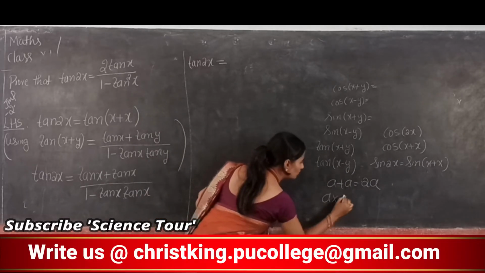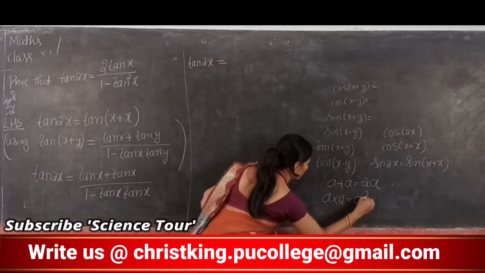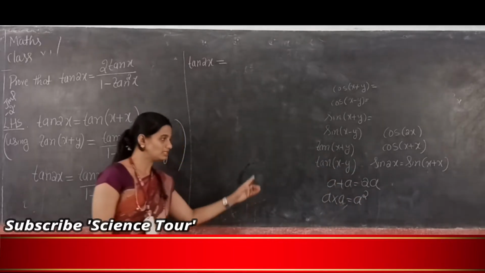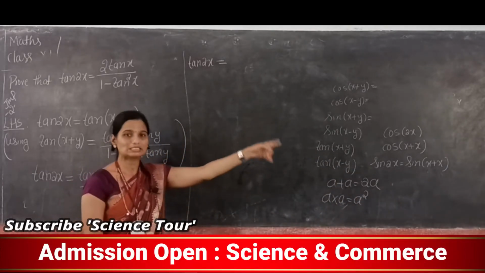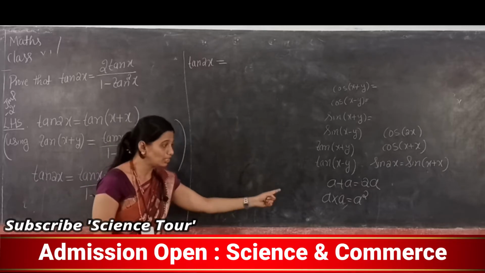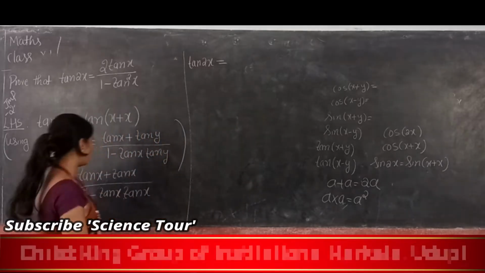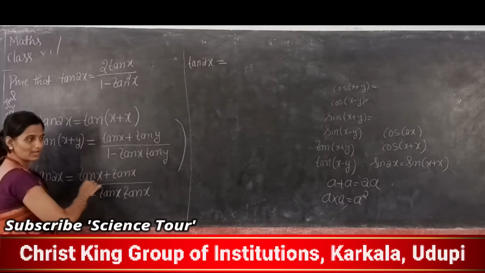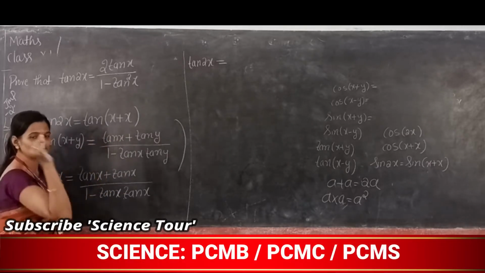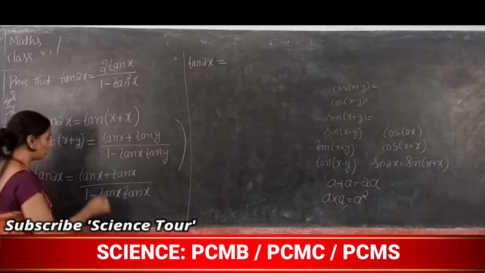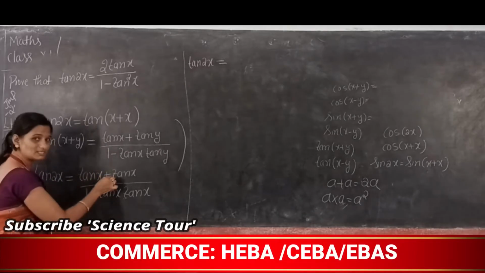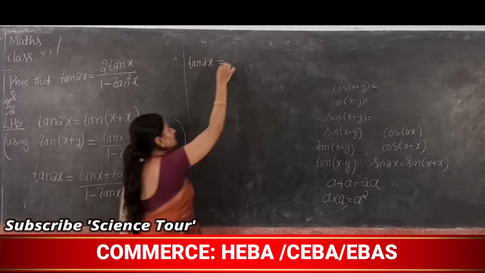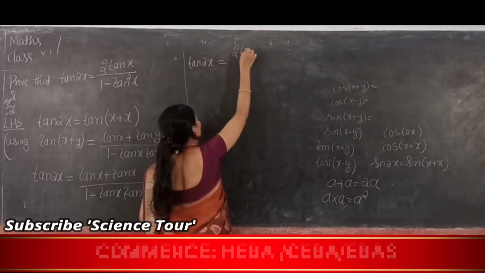A into a is what? A square. See the difference? A plus a is 2a. A into a is a square. So similarly, tan x plus tan x, while reading only you can understand whether to multiply or whether to add. So tan x plus tan x means how much? It is 2 tan x.